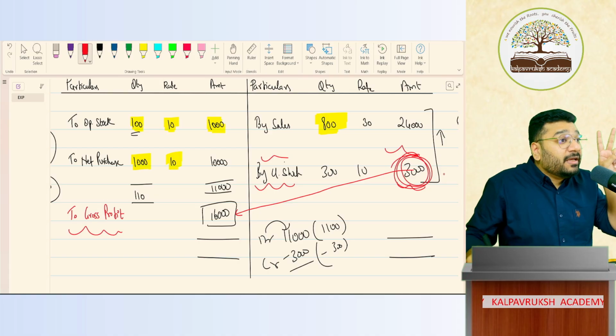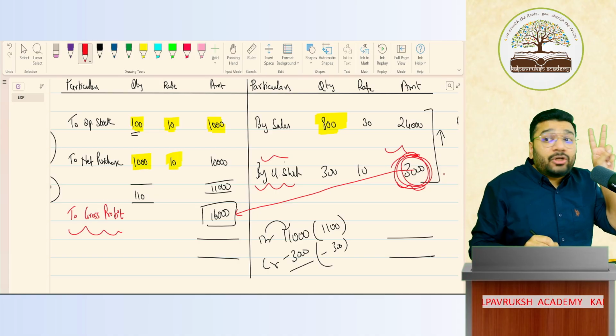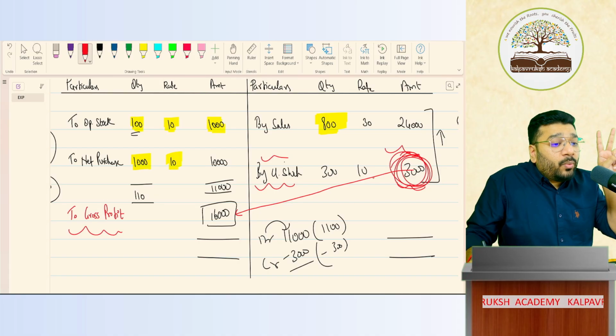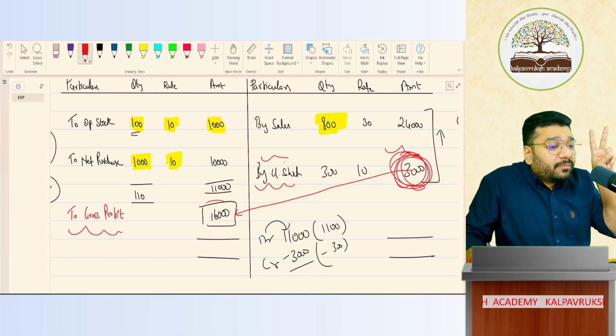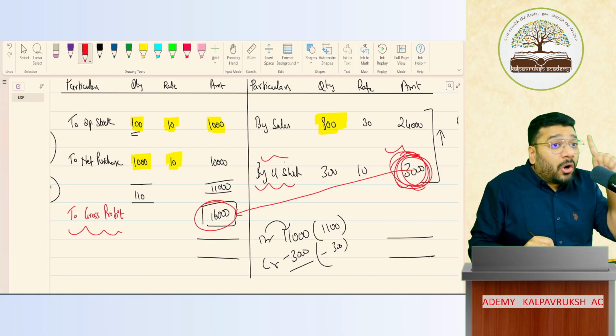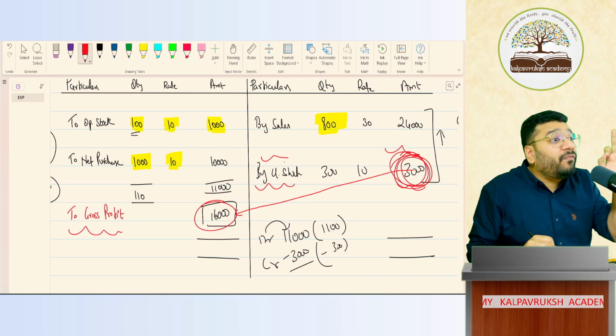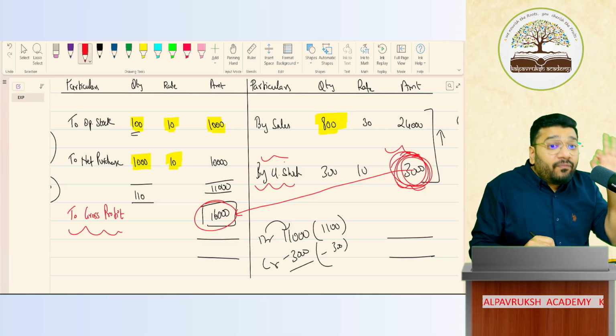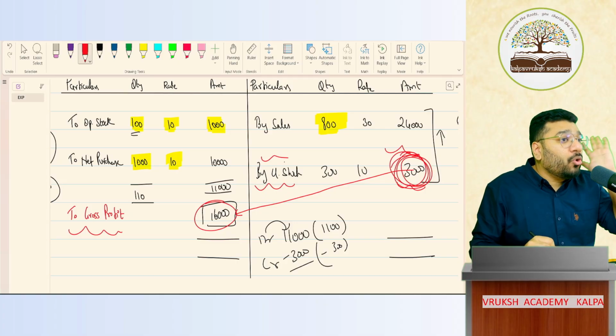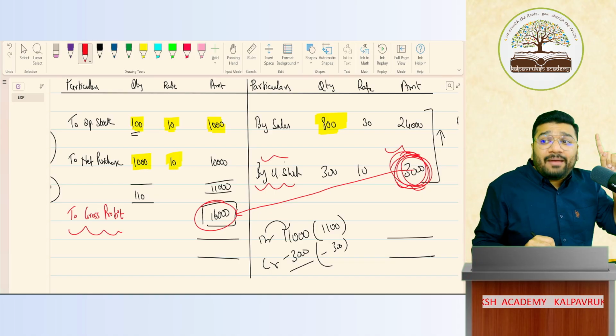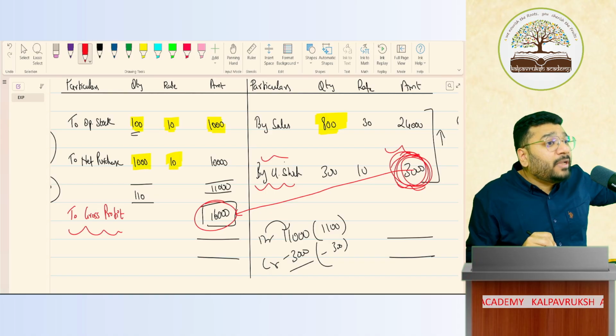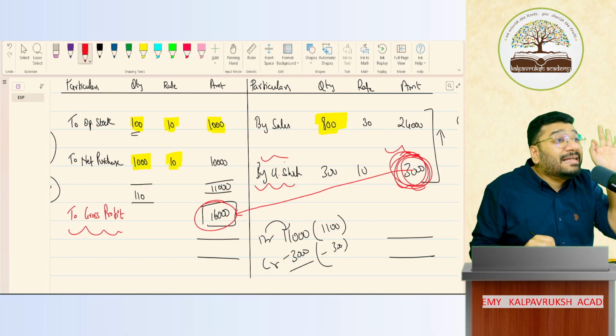So these two things have made me conclude that closing stock has got a very important relation with the profitability. If the closing stock is not valued correctly, your profitability can go wrong. If your profitability goes wrong, your tax calculations will go wrong. Hence, it is very important for a business entity or enterprise to get their closing stock valued correctly.